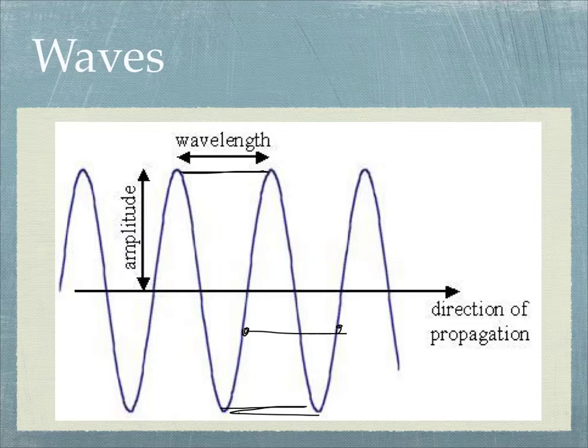When they talk about amplitude, they're talking about how high the wave is above this median, this line that goes through the middle, this area where the wave would be if it weren't moving. Think about a water wave, that'd be where the sea level was if there weren't any waves. And so the amplitude is how high the wave is above that at that point.